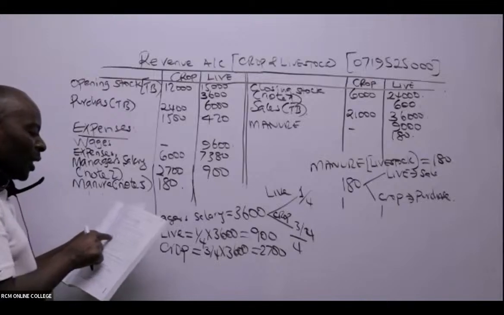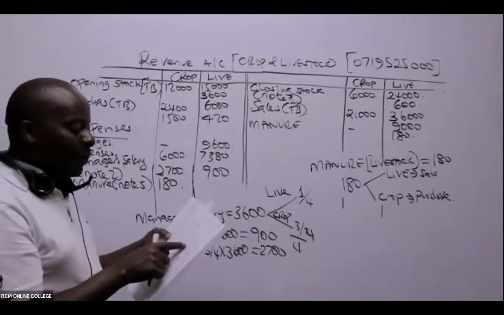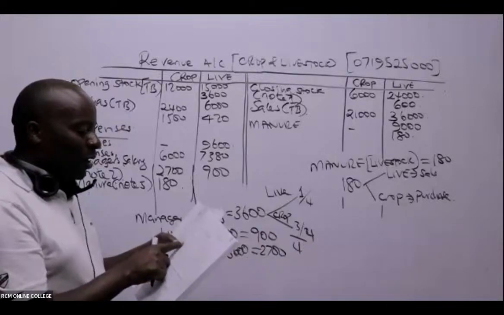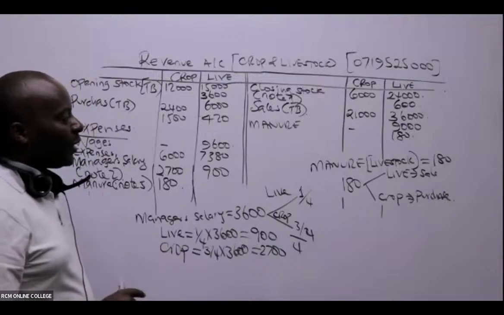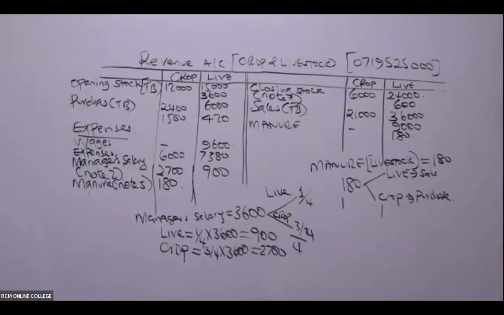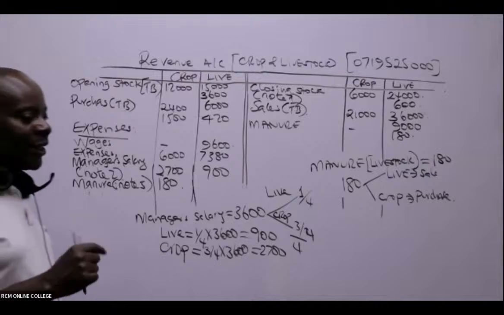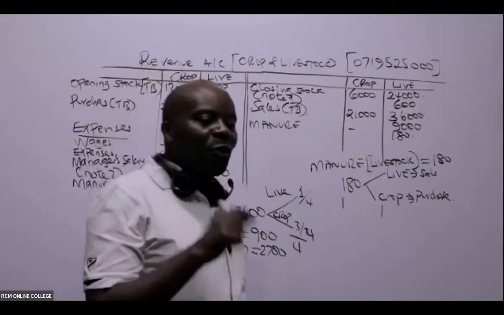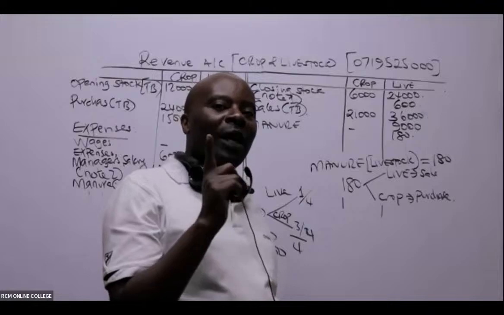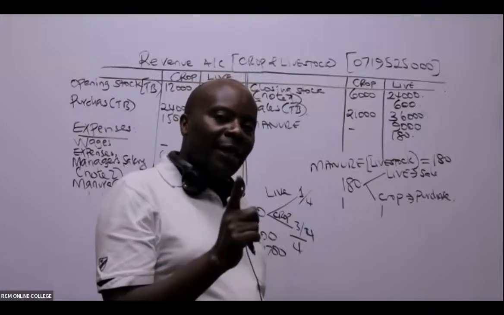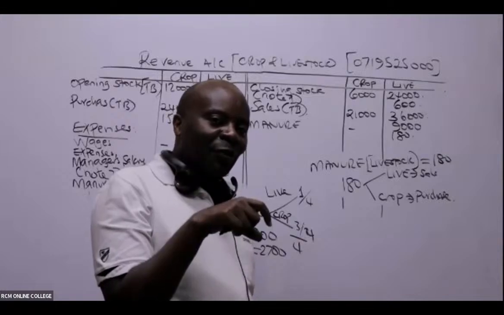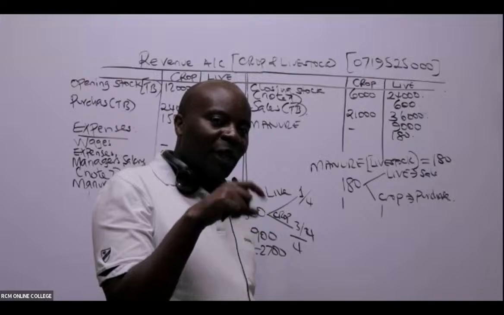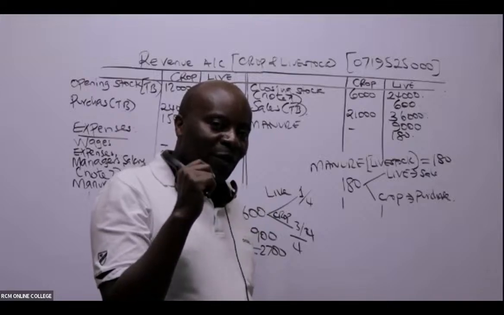On the same note, we are told there that crops used to feed the livestock were valued at 390,000. Can you kindly tell me then what is going to happen there? That also we got, in this case here, our maize from the farm, and we were able to give this maize to our sheep. I can see an output from a particular biological asset becoming an input in another biological asset.